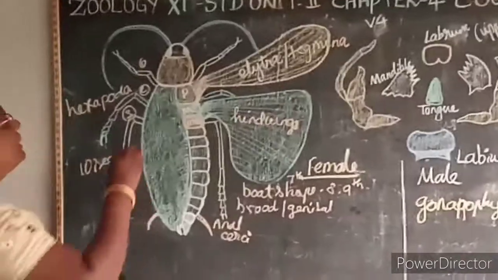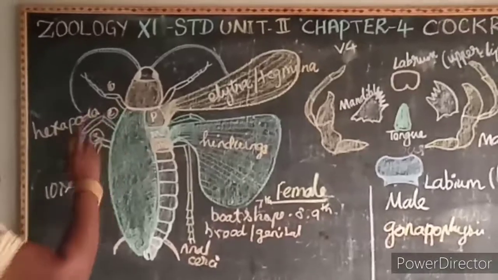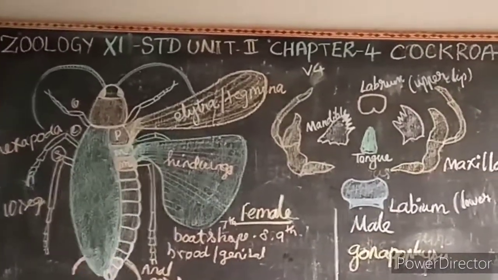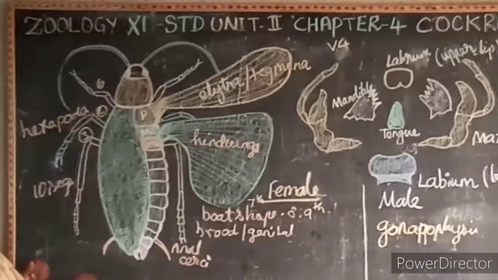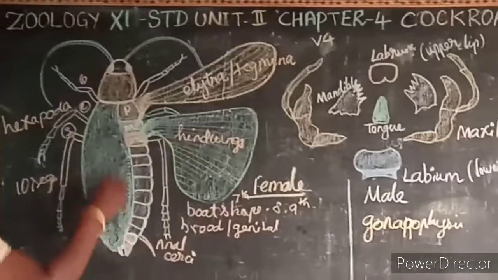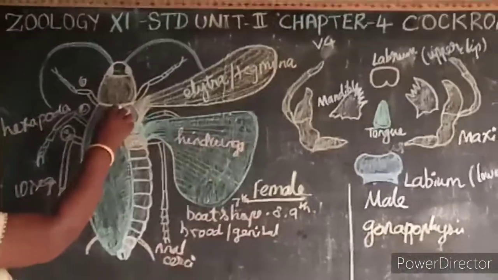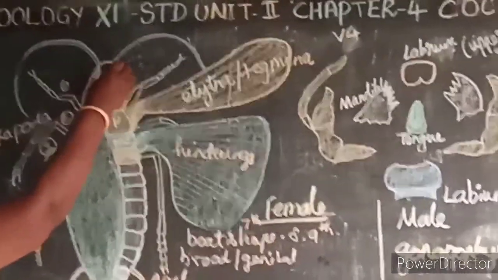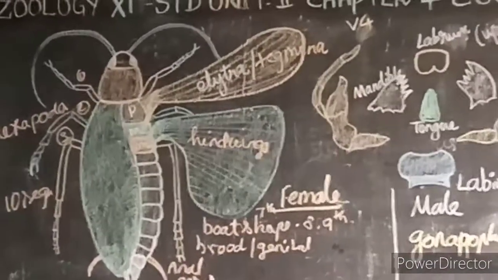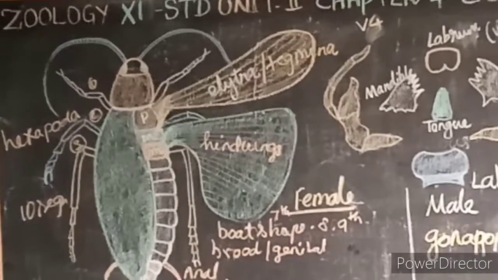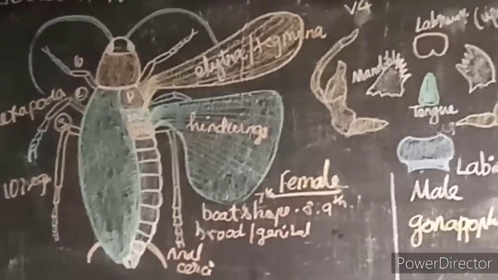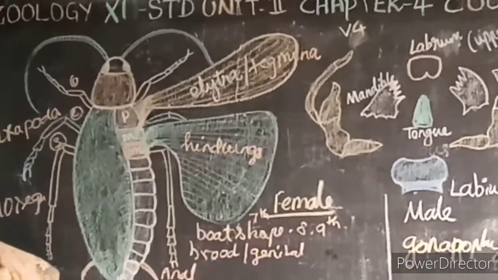Here the body is dorso-ventrally compressed, segmented, and bilaterally symmetrical. The body is divided into head, thorax and abdomen. The head is small and triangular. It consists of a pair of antennae and compound eyes. What is the use of this antenna? It helps to monitor the changes in the environment. Here the compound eyes are large, sessile and reniform. Reniform means kidney shaped.